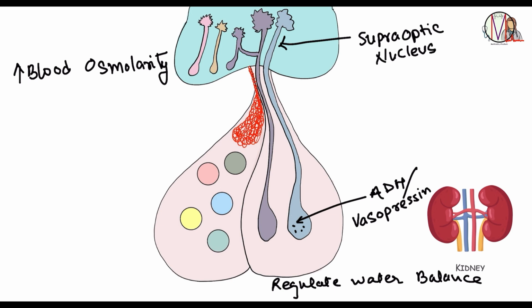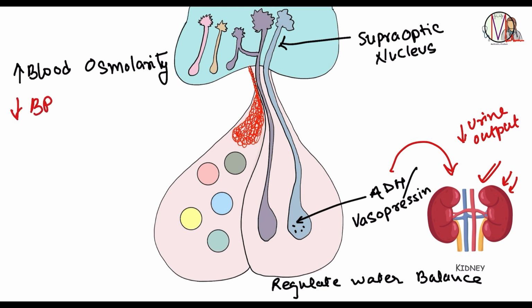which is a primary stimulus. High osmolarity means the blood becomes more concentrated, such as during dehydration. The hypothalamus detects this and triggers the release of ADH. And what does this ADH actually do? It will go to the kidneys and tell the kidneys to reabsorb more and more water from the urine,